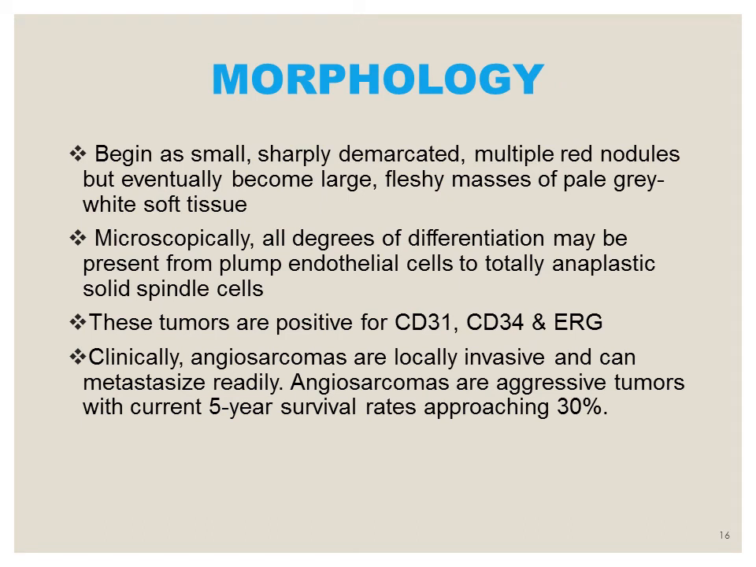So the morphology of angiosarcoma: it is a malignant vascular neoplasm that has a more solid appearance. It is characterized by irregular jagged vascular spaces that are lined by plump and highly anaplastic endothelial cells having high N/C ratio, nuclear pleomorphism, brisk mitotic activity, and atypical mitotic figures. On gross examination, the lesions are sharply demarcated, and there are multiple red nodules that become fleshy masses of pale gray soft tissue. These tumors are characteristically positive for vascular endothelial cell markers.